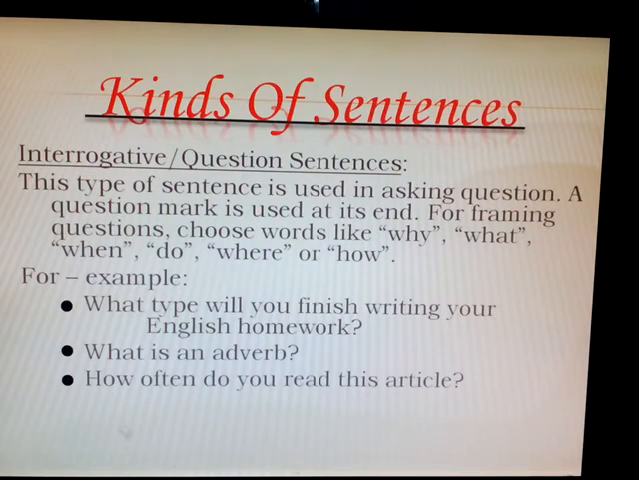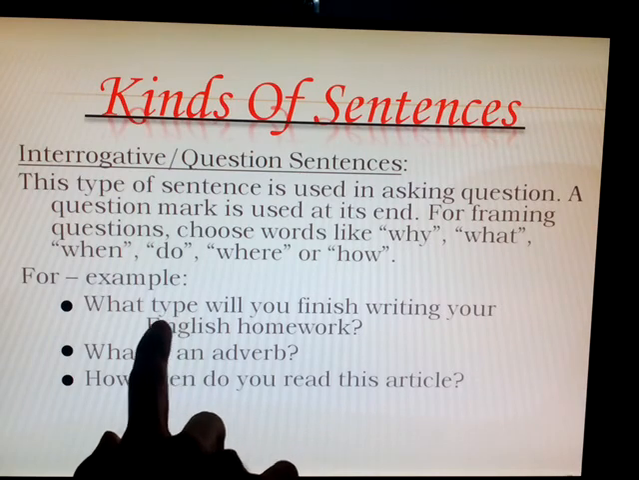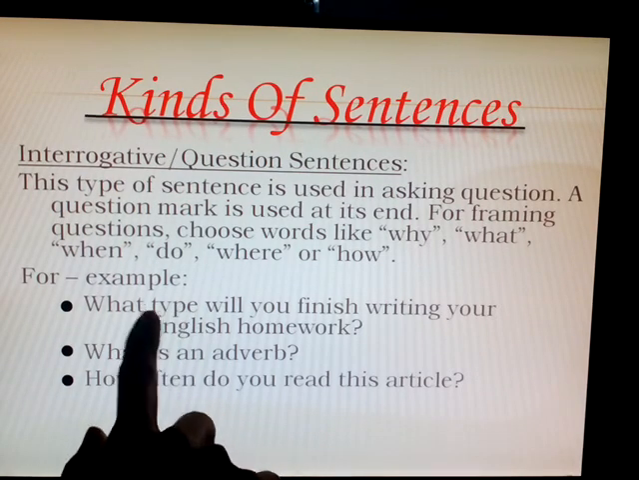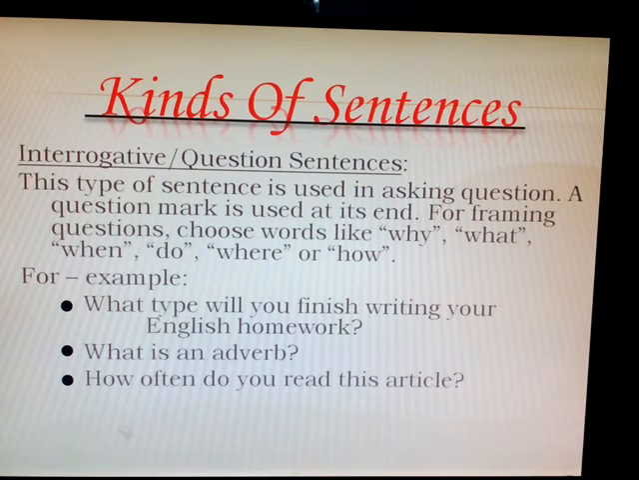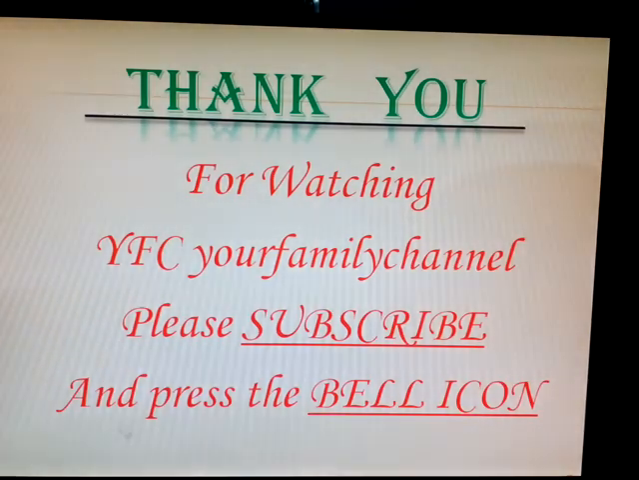So for example, what time will you finish writing your English homework? This is also my mistake, please correct it. This is time, T-I-M-E. This is the wrong spelling, so T-I-M-E. What time will you finish writing your English homework? Please correct it. What is an adverb? This is a question. How often do you read this article? This is also a question. So when we talk about questions, these are also called interrogative sentences. So these are the kinds of sentences and their types. So both we have done. I hope that it will be very beneficial for you.